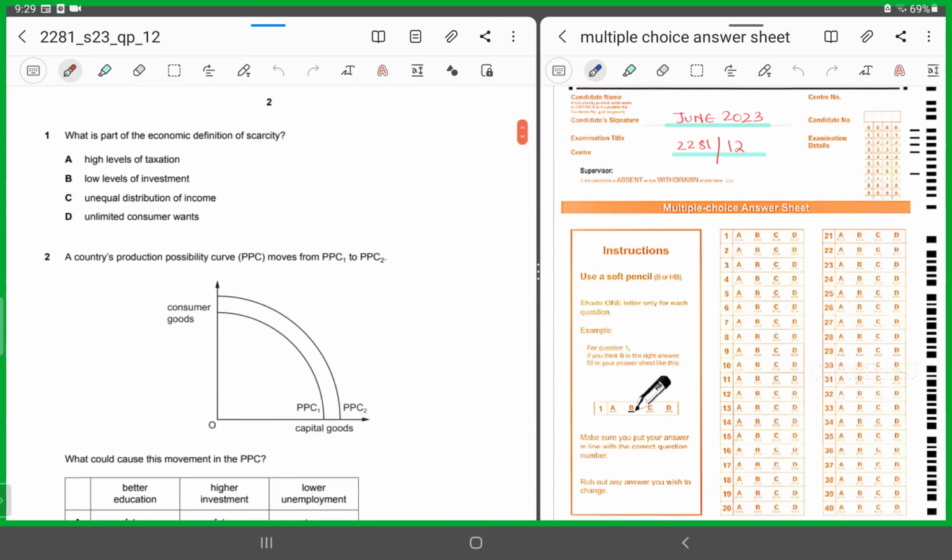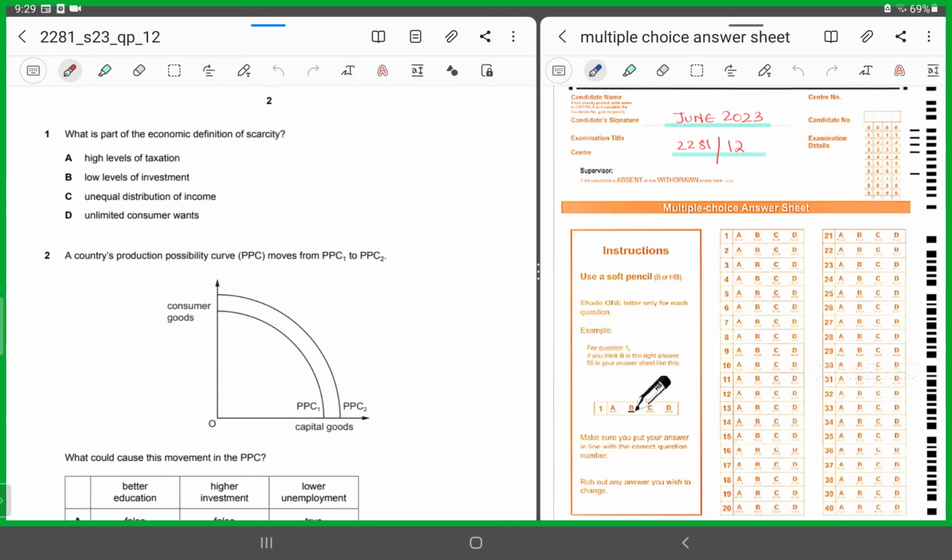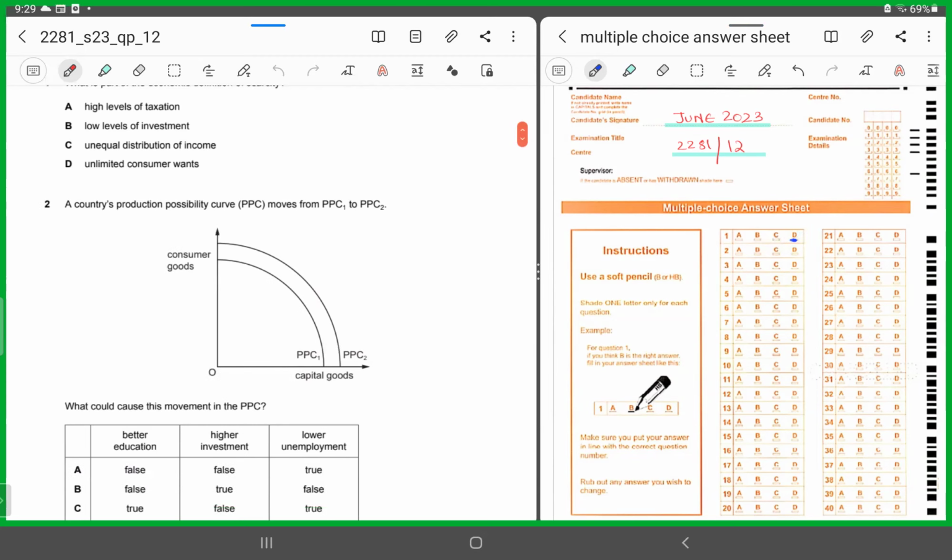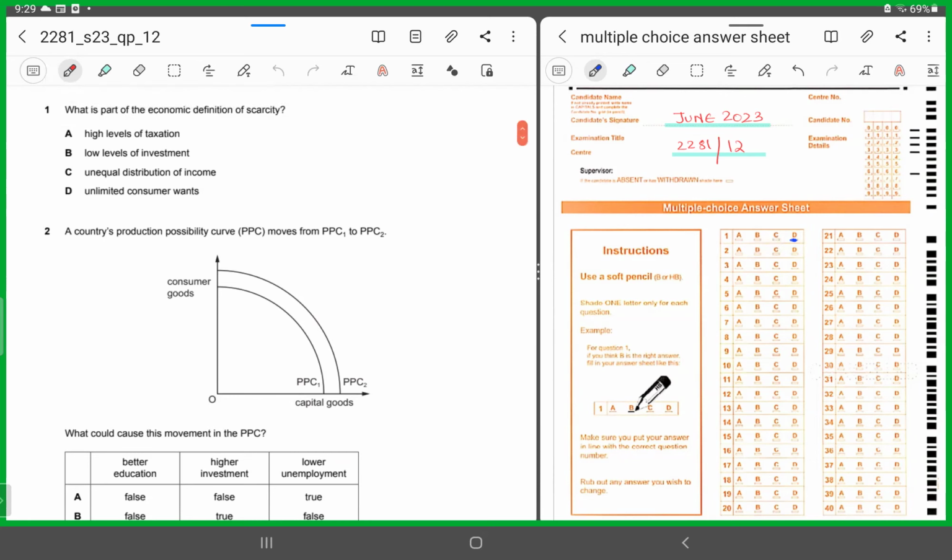What is part of the economic definition of scarcity? High levels of taxation, low levels of investment, unequal distribution of income, or unlimited consumer wants. So easy, unlimited consumer wants, option D. Remember, what did I tell you in my previous tutorial? That there were always going to be two options in each MCQ that you can easily eliminate. And then you will be left with the remaining two options, out of which you need to make a wise decision and decide which would be the correct answer.